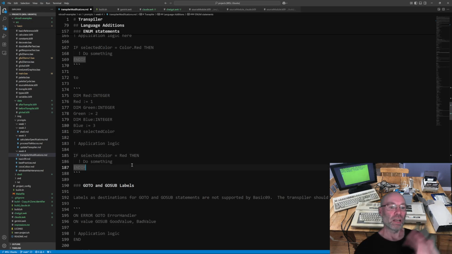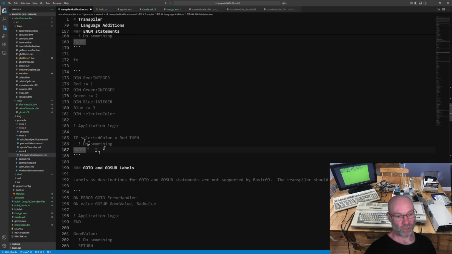So that allows you to, again, in my source that I want to create, have an enum and refer to it as color dot value, or like enum dot value, but it'll strip all that sort of syntactic sugar out and then just put in proper Basic09.